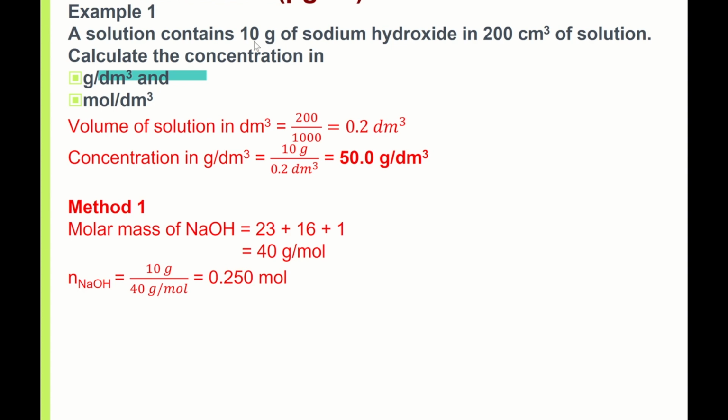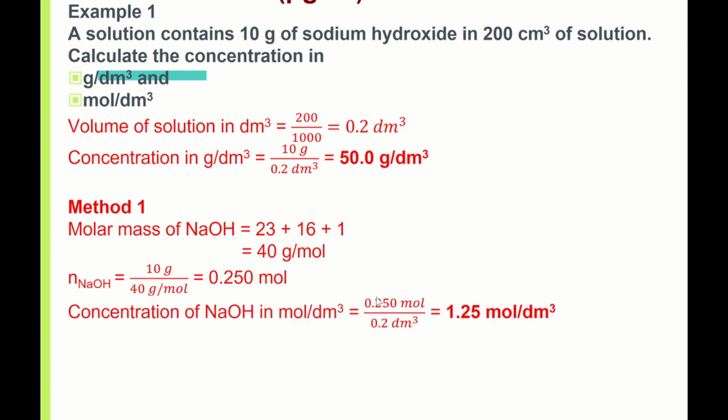Okay, so you're actually given 0.250 mole of sodium hydroxide, and you need to dissolve it in 0.2 dm³. So what you do in method 1 is number of moles divided by the volume, which is this. Okay, and your concentration is 1.25 mol per dm³. So this is the long method, the first method.